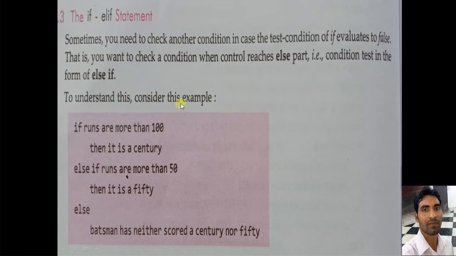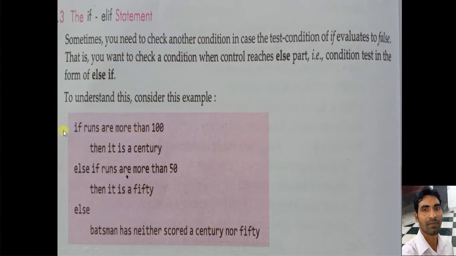To understand this, consider this example: if runs are more than 100, then it is a century. Else if runs are more than 50, then it is a 50. Else the batsman has neither scored a century nor a 50. So here you can see there are many conditions, not only one condition. If one condition is given, then it is only if or if-else.